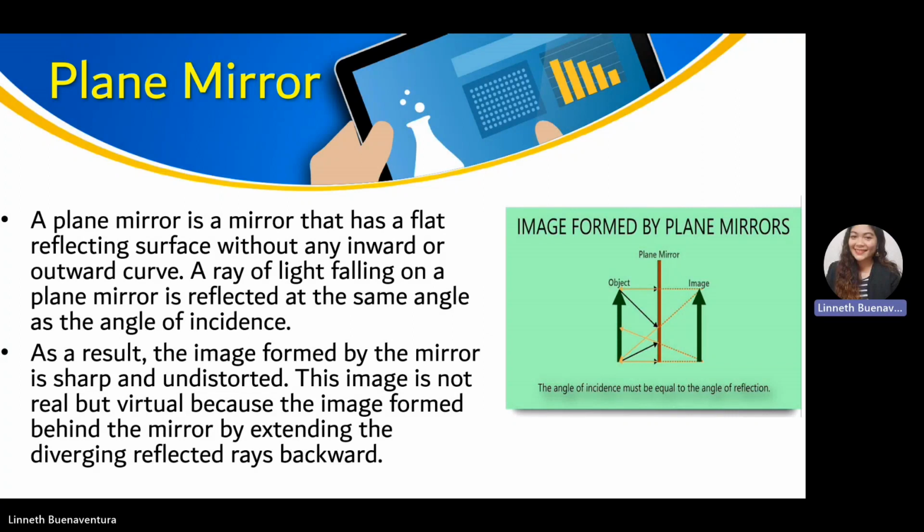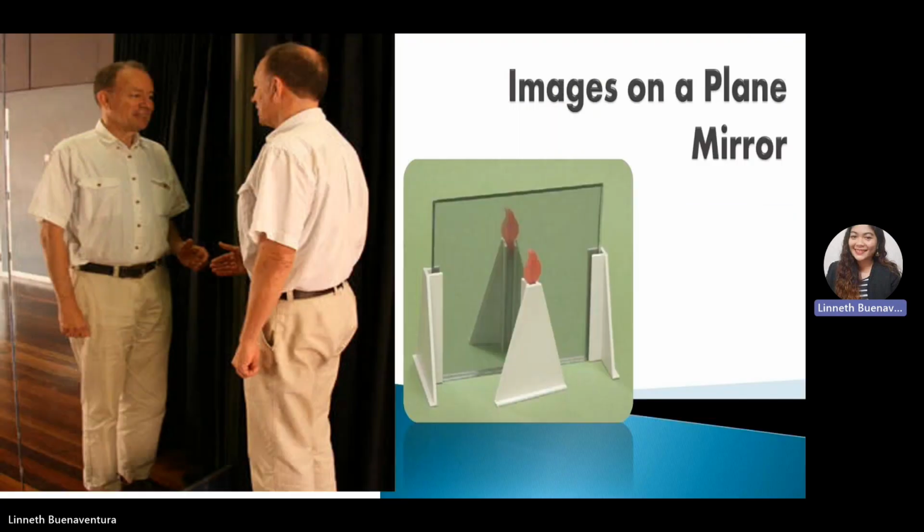As we can see, if we stand at the front of the mirror, we see an image with the same height and same appearance, because of the characteristic of a plane mirror, which is flat, and the image is created at the back of the mirror.